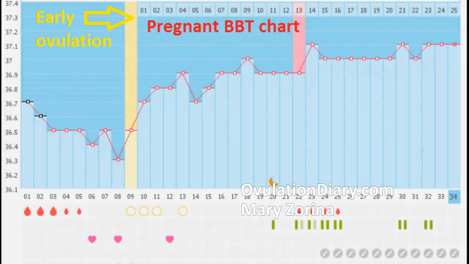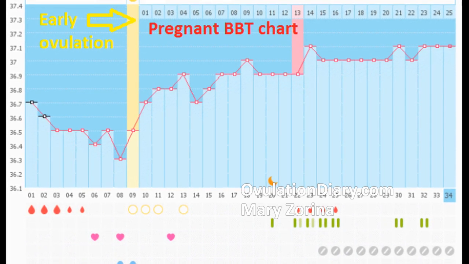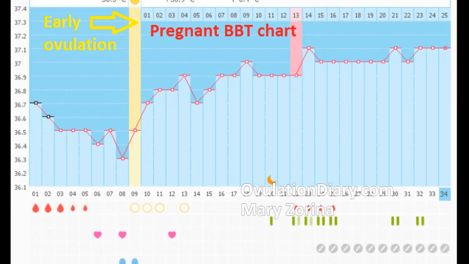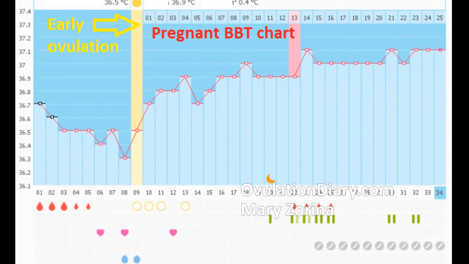A drop in the basal body temperature on any day of the cycle before ovulation is normal and should not disturb you. The main attention should be paid to the decrease in indicators after rupturing of the follicle, ovulation, that is, in the second phase of the cycle.